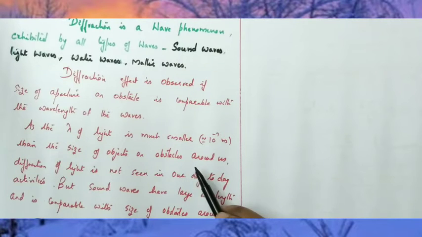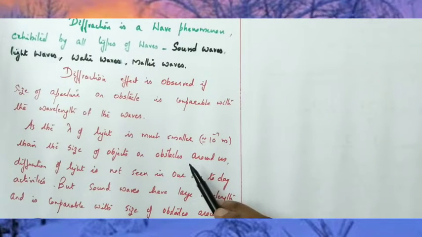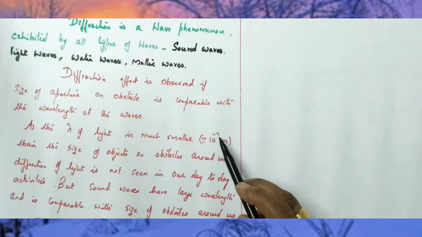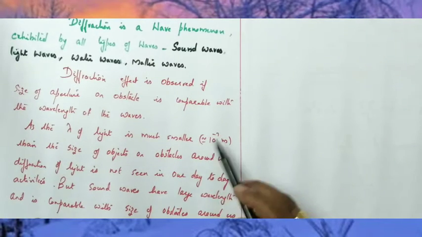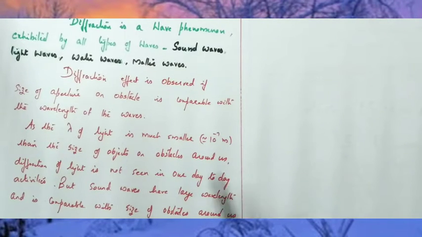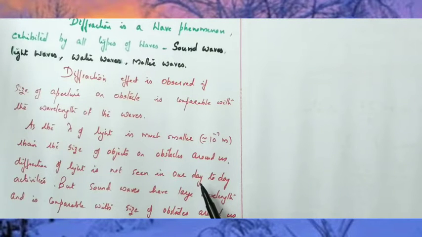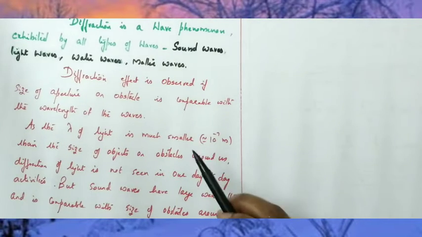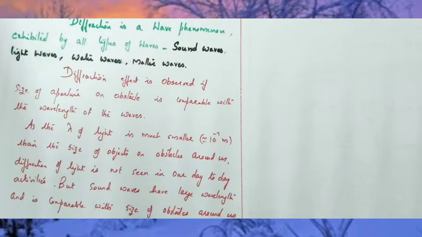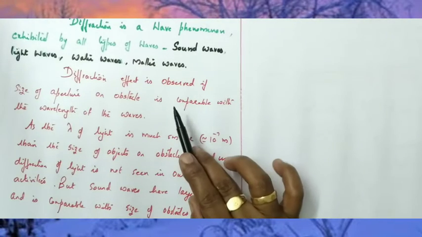The size of the obstacle or aperture around us is much larger, it is of the order of meter. But wavelength is of the order of 10 raised to minus 7 meter. It is very small and they are not comparable. Okay, they are not comparable and hence diffraction of light is not seen in our day-to-day activities. This is the reason. Okay, so diffraction is taking place but it is not pronounced in our day-to-day activities. The reason is this condition is not satisfied.